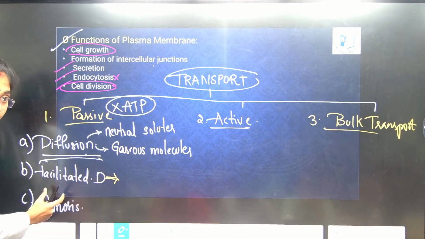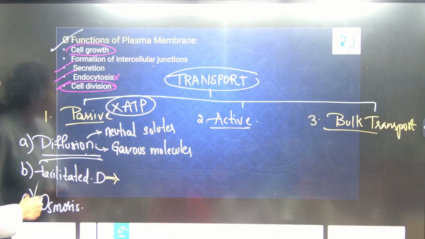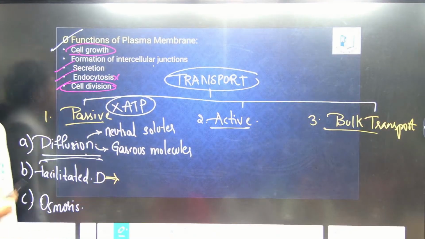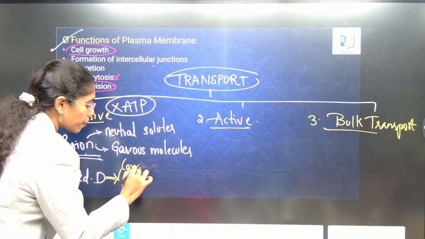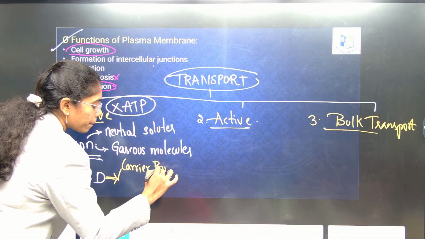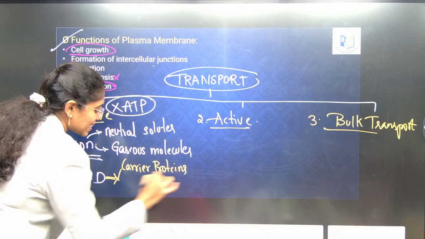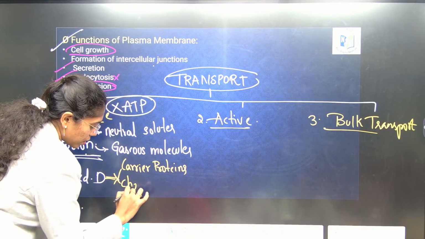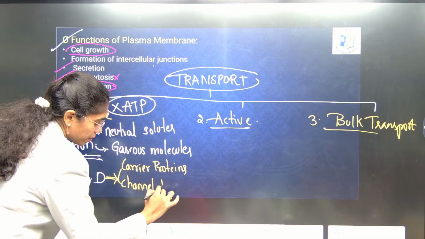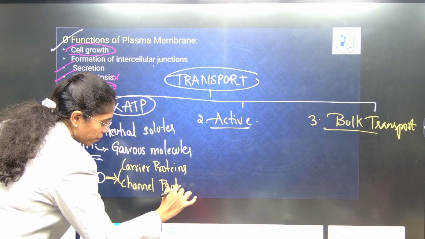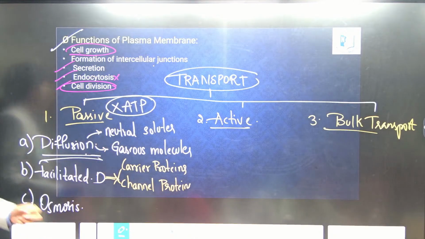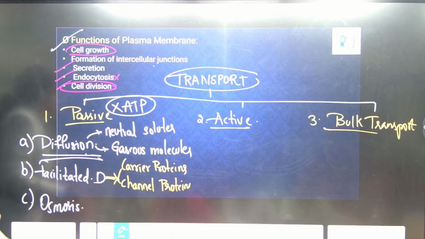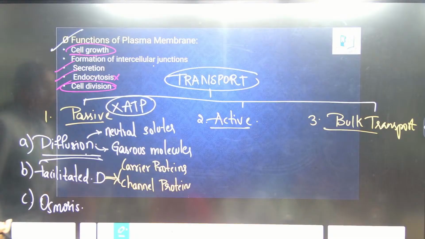And then facilitated diffusion. The name itself is saying, facilitated means what? Taking some help. Taking the help of either carrier proteins or channel proteins to transport the molecules.